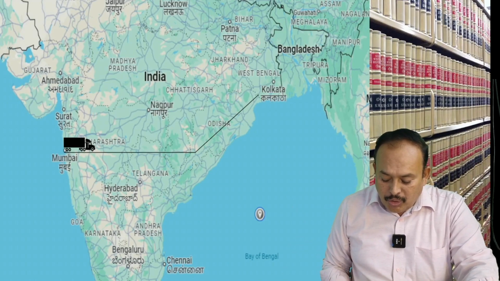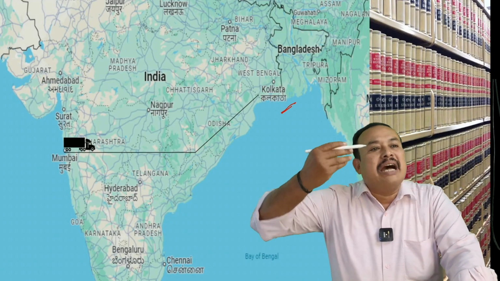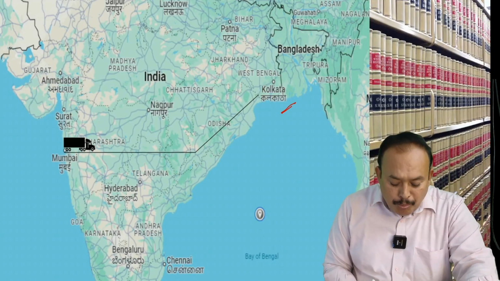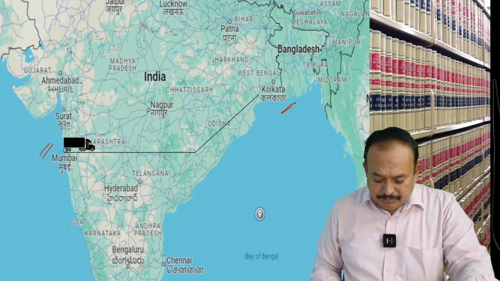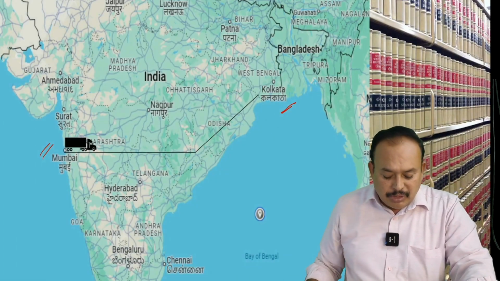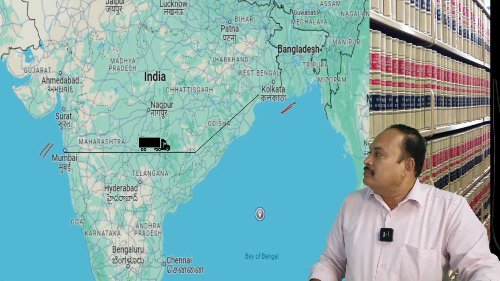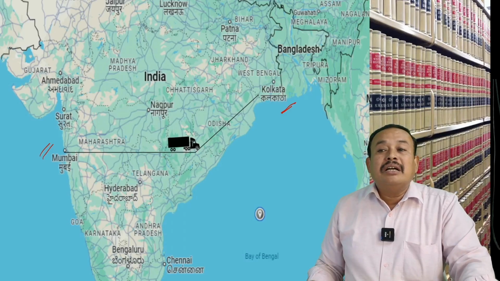How to understand? A person from Kolkata, West Bengal, placed an order for goods with a Mumbai seller. The Mumbai seller loaded the goods in a truck, and the truck is moving to the buyer's place. Look here, movement of the goods.